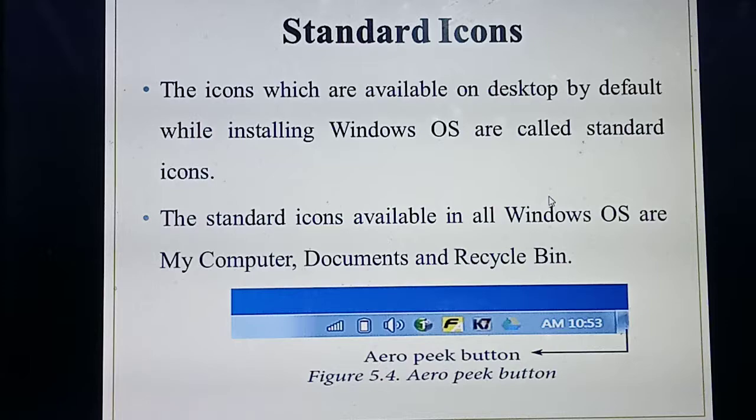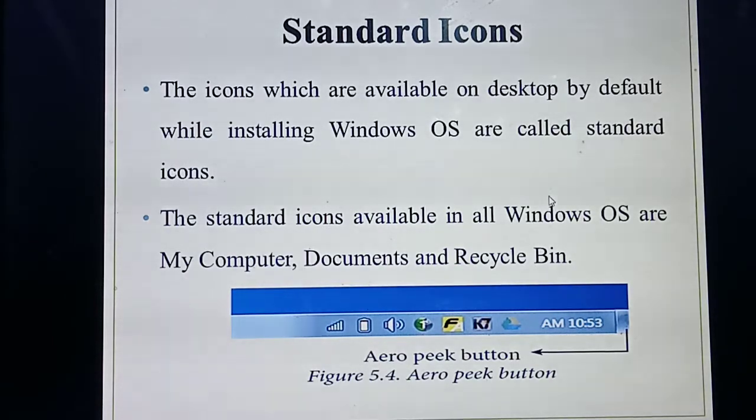So next one is standard icons. Already we have studied icons. Next thing is standard icons. So what do you mean by standard icon? Listen. Once you are installing the operating system, that blue color screen you have studied, no? That desktop. Once you install the operating system itself, some standard icons are there. Understood? That means by default some icons are installed on the desktop screen itself. Those icons are called which icons? Standard icons.